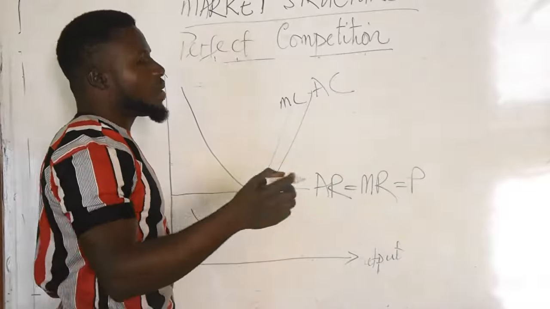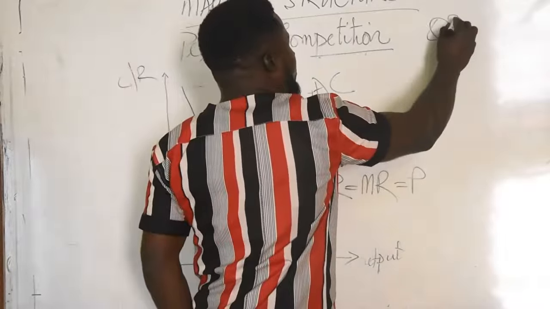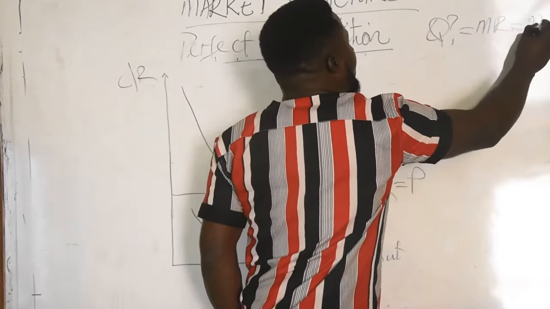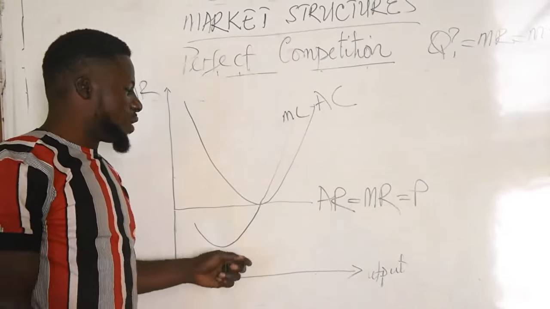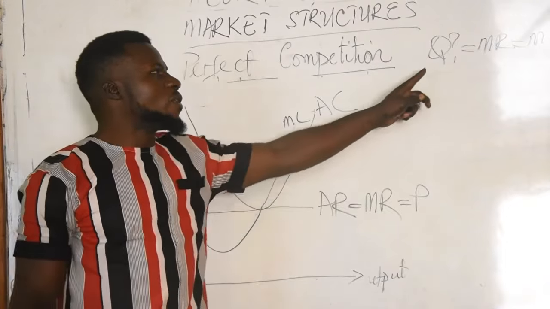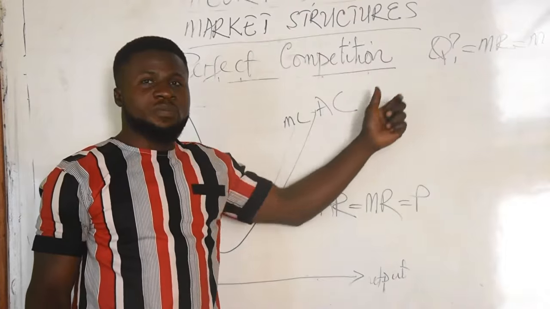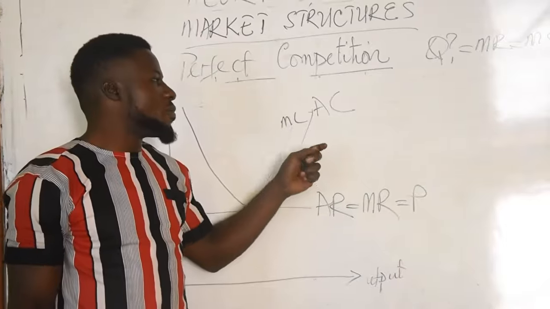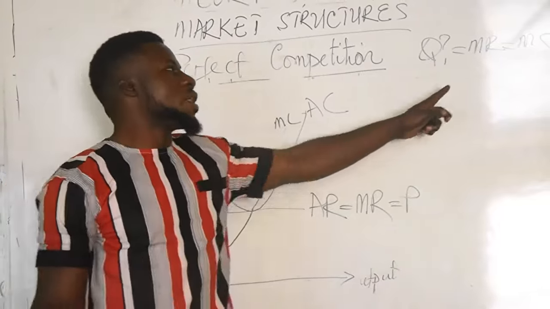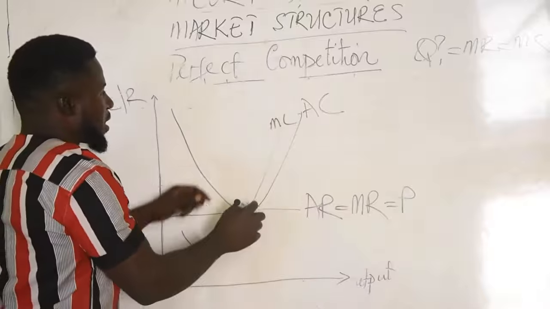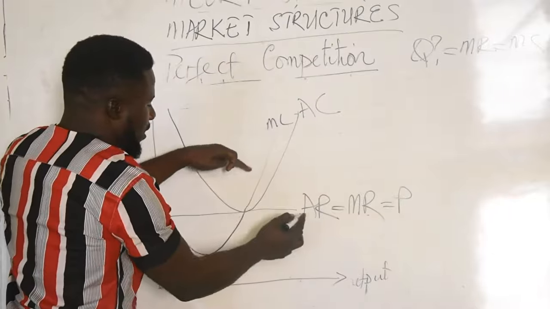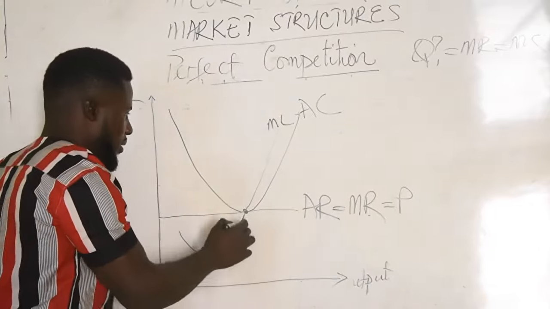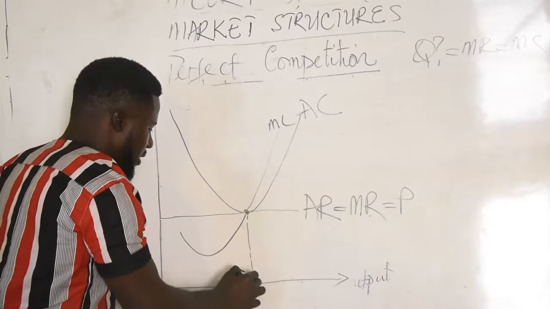So we go back to our 4 questions. What output will this firm produce? We said to determine the output, look for where MR meets MC. Many students are fond of thinking that the profit maximizing output should be the lowest point of average cost. That is wrong. We don't choose the output from where average cost is lowest. We choose it from where MR is equal to MC. So this is our MC and this is our MR. So let's see where they meet. Coincidentally, they meet at that point where AC is lowest, but it is a coincidence.